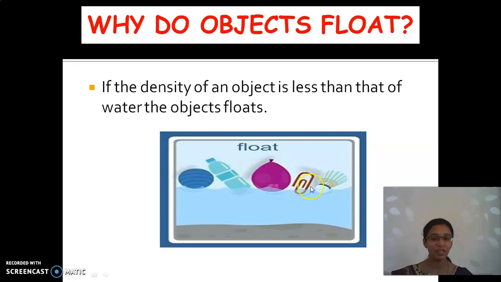So these objects' density is the mass per volume. Volume is the space occupied by them, and mass is their weight. Mass by volume is called density.